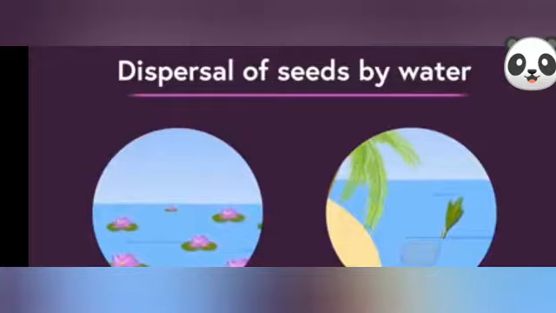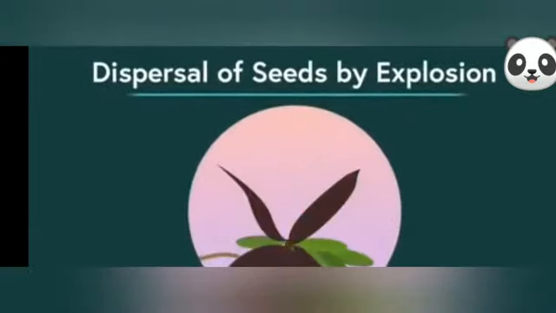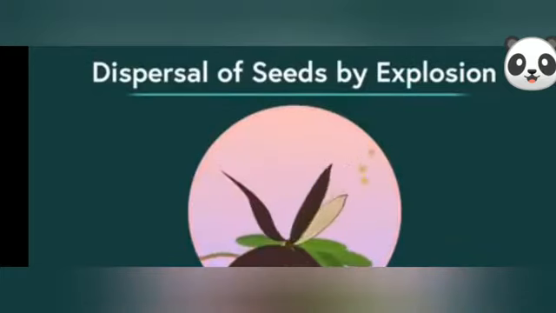What is the next type of dispersal? Let me name it for you. It's called the dispersal by explosion. Did I just say explosion? You heard me right. Then what exactly explodes in a plant? In some cases, fruits or pods containing seeds burst on their own. The pods dry and split open suddenly with considerable force, which throws the seed at a distance.